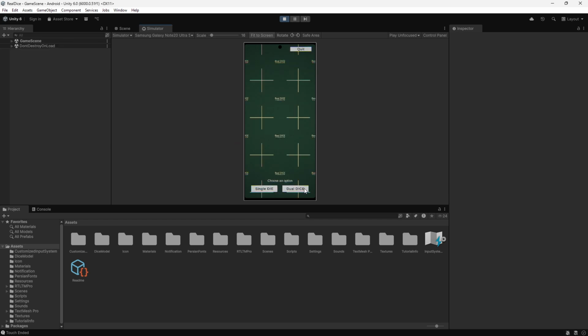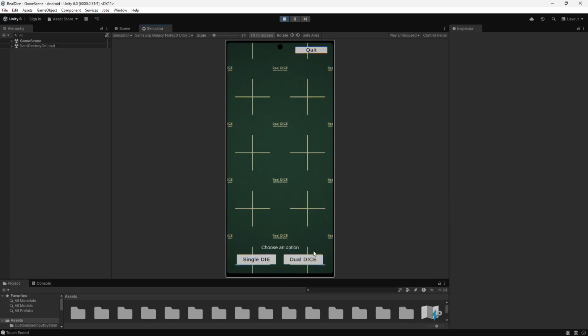Okay. And as you can see, it has dual dice. We can simulate the finger movement with the mouse right now, or use a single dice. When I push the single die or the dual dice, it randomizes automatically, as you can see. And you have a real, beautiful, physical dice.